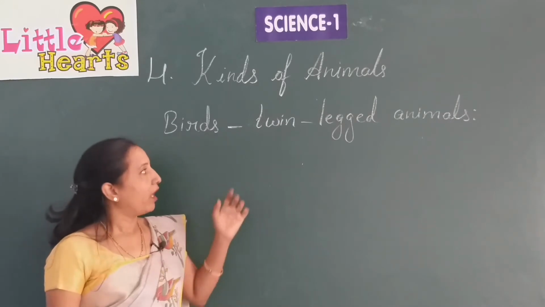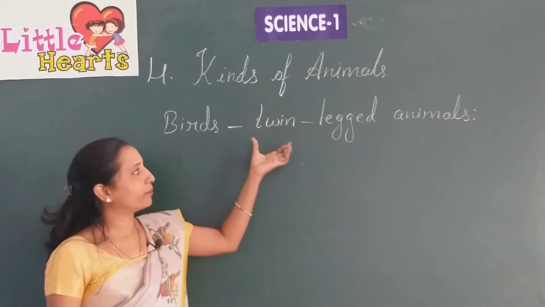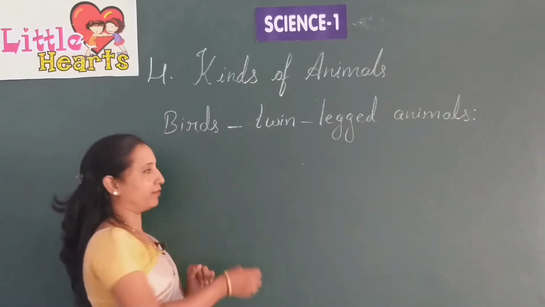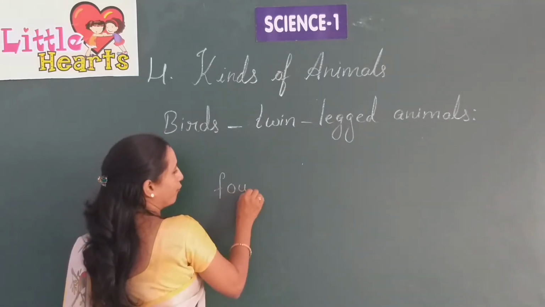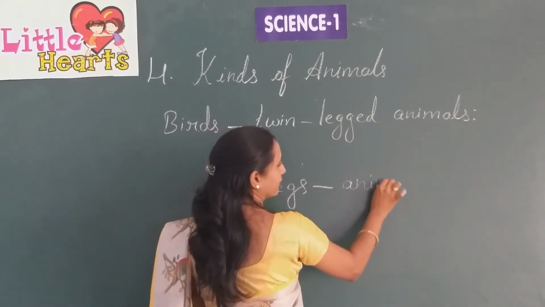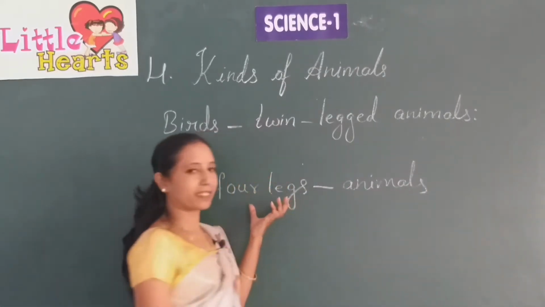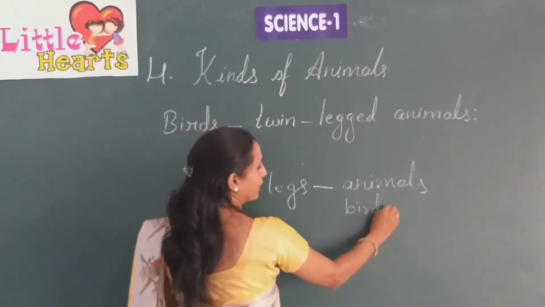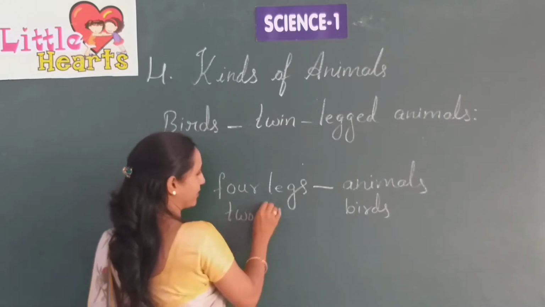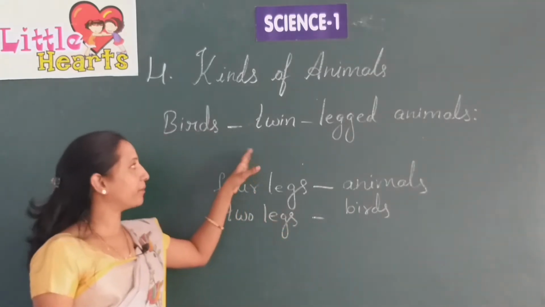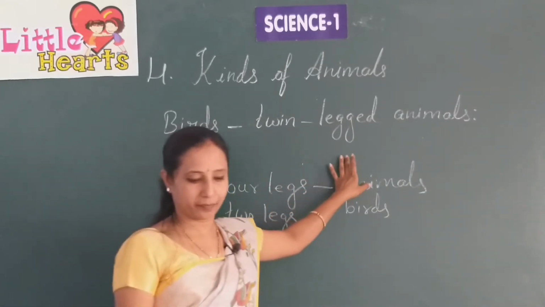Here, why do we say birds are two-legged animals? How many legs do animals have? Generally, animals have 4 legs. So, what about birds? Birds have 2 legs, isn't it? So, that's why these birds are called two-legged animals.